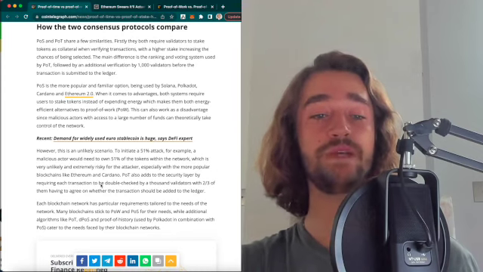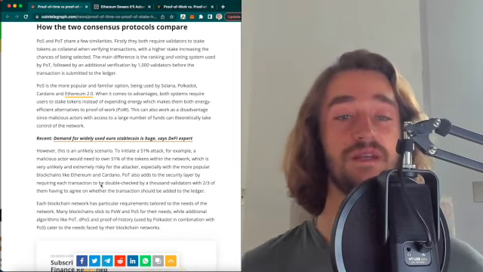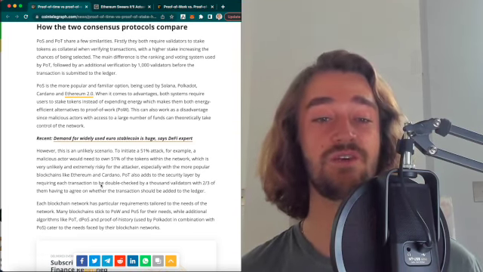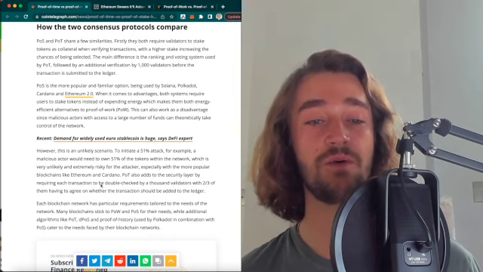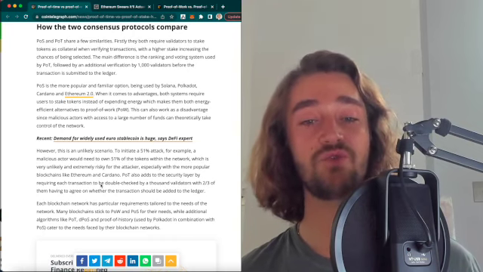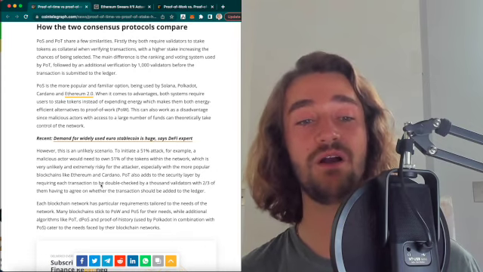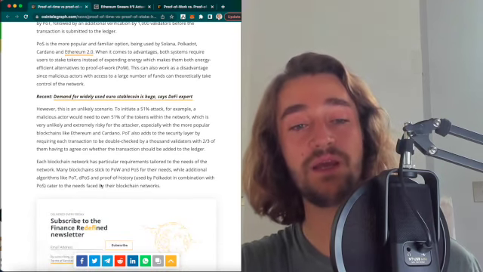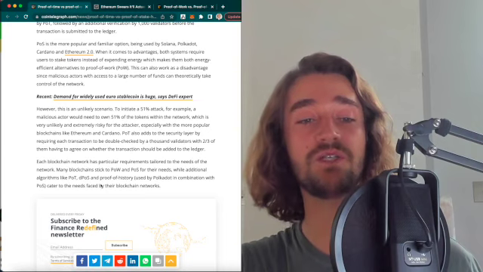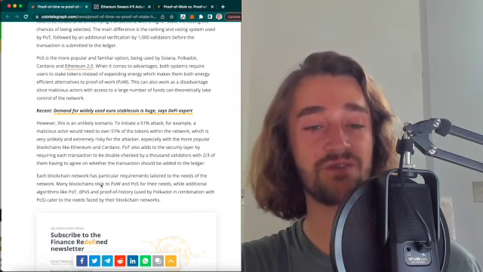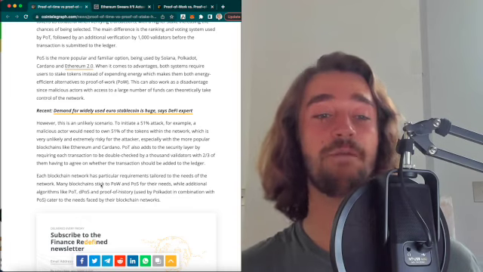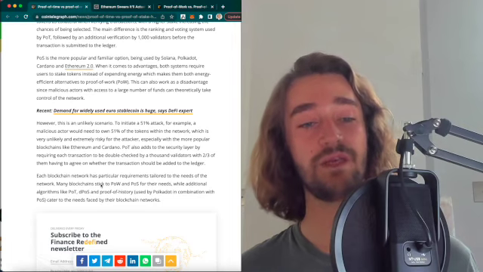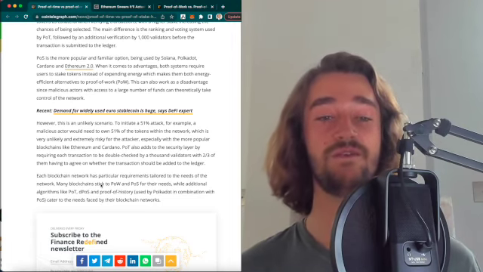Now, on the other hand, PoT, which is fairly new, which is why I'm doing this video on it, because a lot of people still don't know what it is. PoT also adds to the security layer by requiring each transaction to be double-checked by 1,000 validators, with 2/3 of them having to agree on whether the transaction should be added to the ledger. Each blockchain network has particular requirements tailored to the needs of the network, and many blockchains stick to PoW and PoS, while additional algorithms like PoT, DPoS and proof of history are used by Polkadot in combination with PoS to cater to their needs and face new blockchain networks.